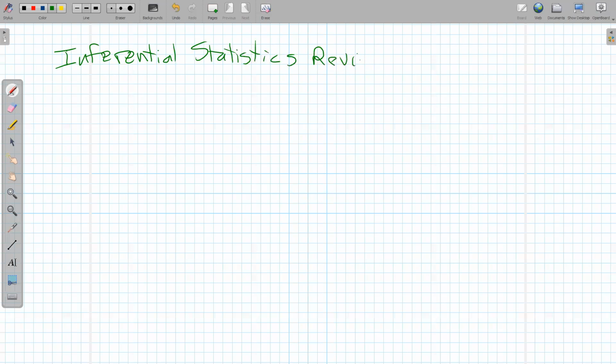And the midterm exam that we took covered descriptive statistics and a tiny bit of inferential statistics because we were looking at linear regression lines there. Since then, we've done probability. We've done confidence intervals. We've done hypothesis tests.